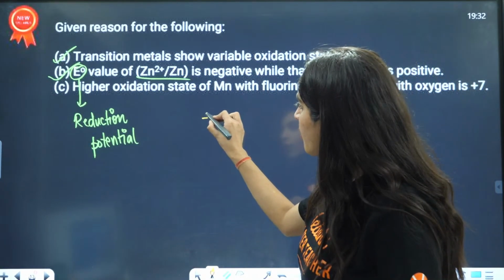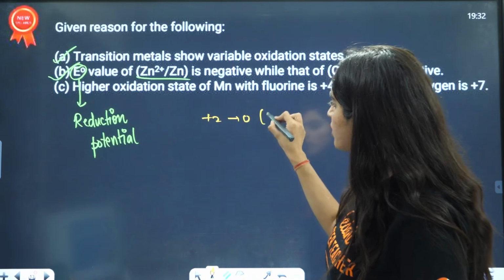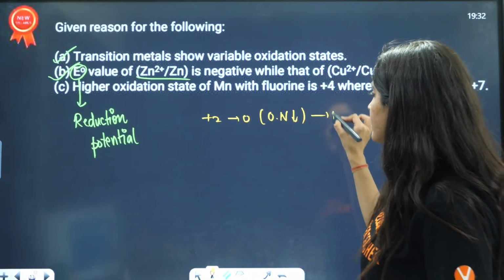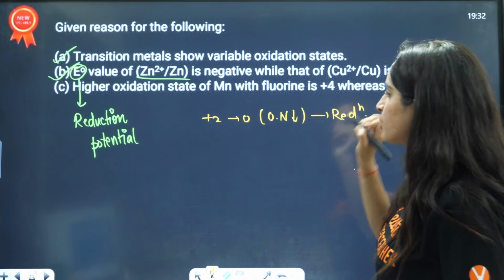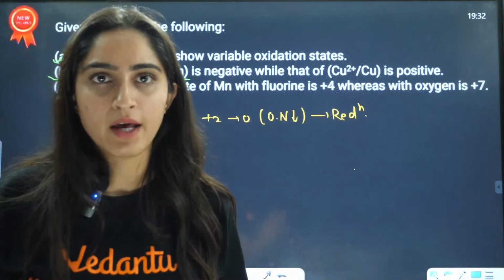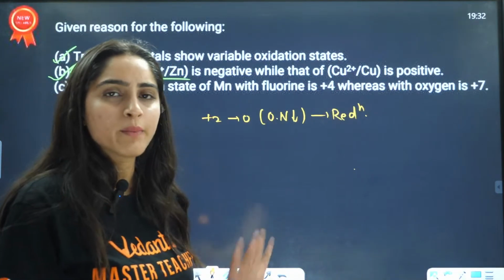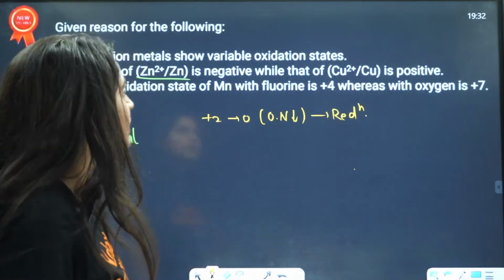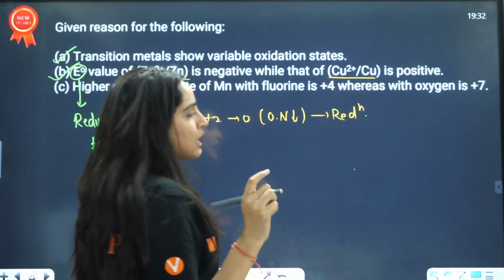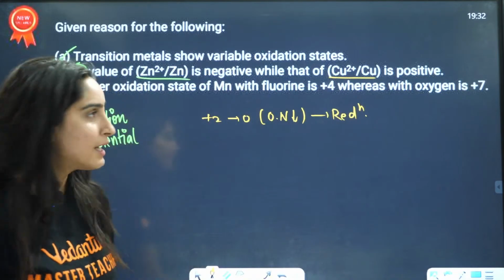So it is going from +2 to 0. That means the oxidation number is decreasing, so here they are talking about reduction only, right? They have given you the reduction potential. See this everywhere: they will give you reduction potential only, but still confirm that. Now, here also it is reduction potential. Now, see one thing.